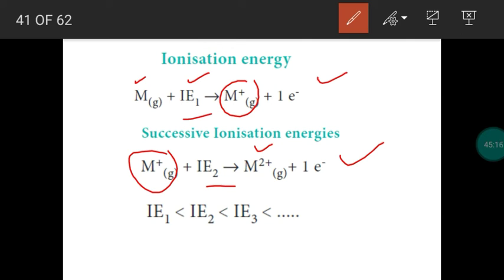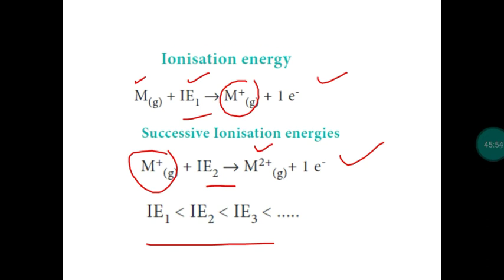IE1 means the energy needed to remove the first electron. IE2, second ionization energy, is required to remove an electron from a unipositive cation. IE3, third ionization energy, is required to remove an electron from a bivalent cation. One more point: generally, successive ionization potential will increase. It is easy to remove an electron from a neutral atom, but it is not easy to remove an electron from a cation. Attraction between the proton and electron will be more, so comparing first and second, the second ionization energy will be more, and comparing second and third, the third ionization energy will be more.